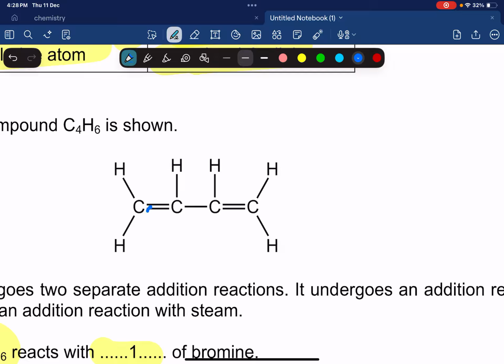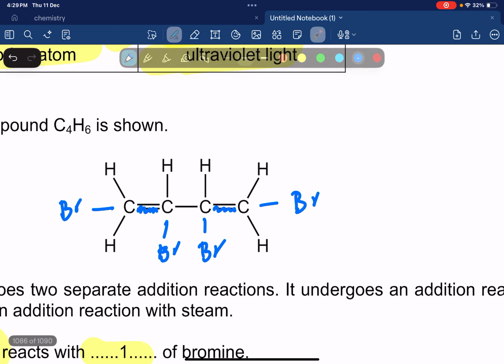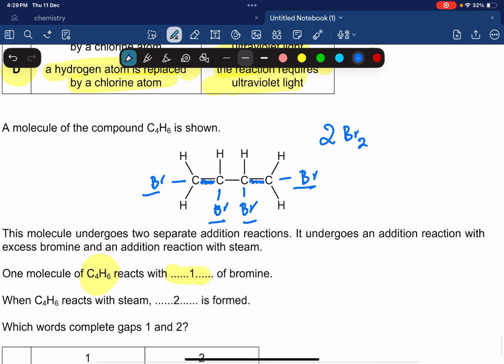I need to break this bond, attach one bromine here, and break this bond, attach one bromine here and one bromine here. Okay? How many molecules? 4 atoms of bromine I need. One molecule of bromine has 2 atoms. I need 4 atoms. So I need 2 molecules of bromine.